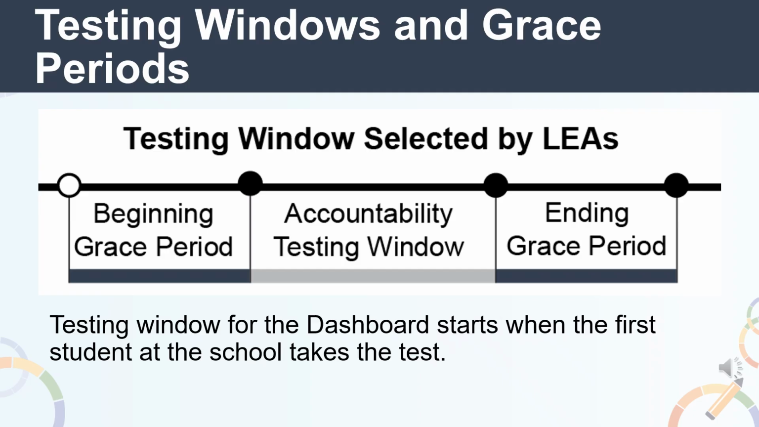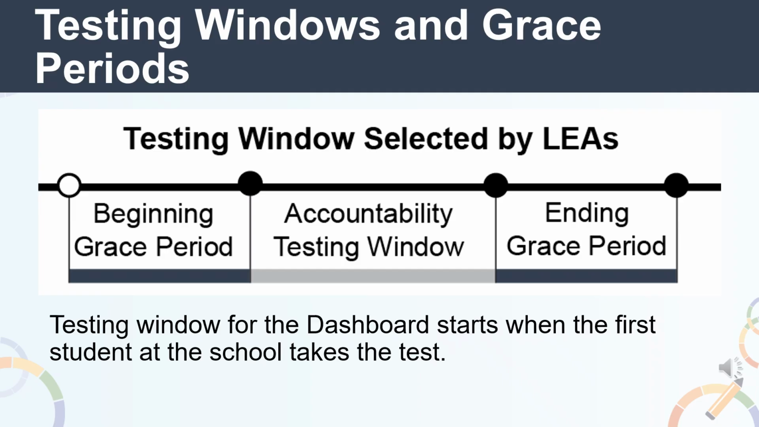If the LEA selected testing window is 31 or more days, 2 grace periods are applied. One grace period is applied at the beginning of the window for students exiting the school at the beginning of the window, and one grace period at the end of the window for students enrolling in the school at the end of the testing window.